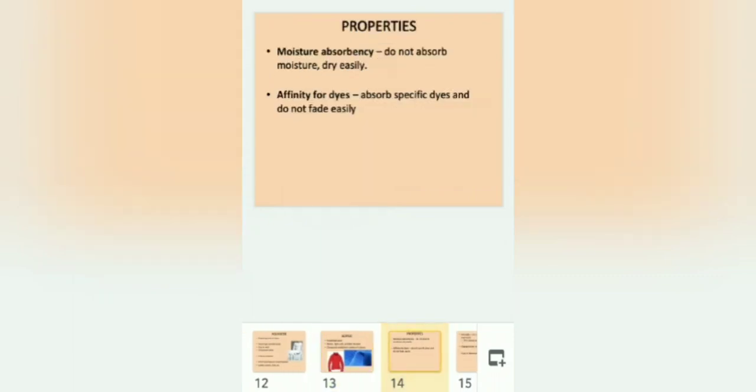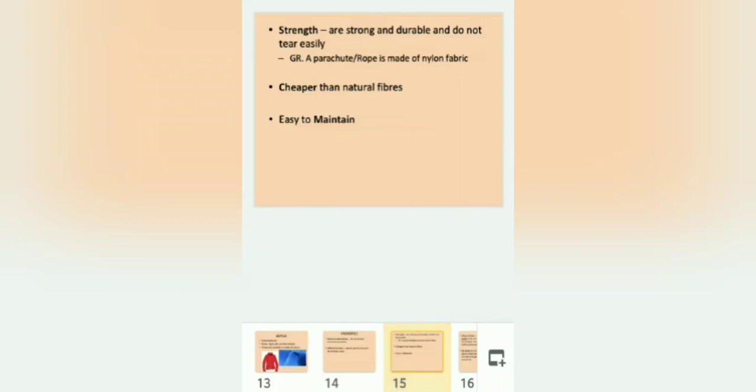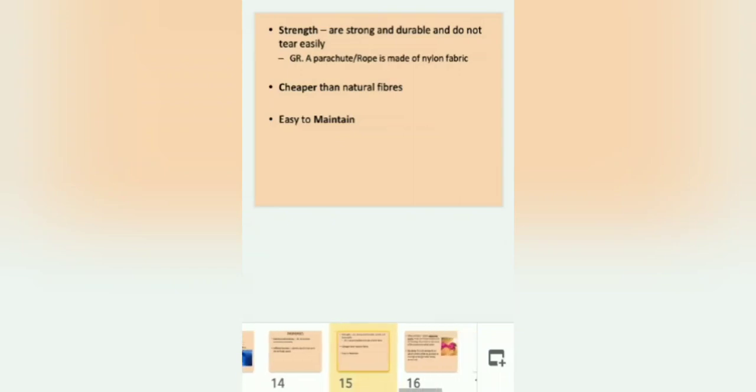Next, the properties. Moisture absorbency: they do not absorb moisture, dry easily. Affinity for dyes means attraction for dyes. They absorb specific dyes and do not fade easily. That means it has good color fastness. Strength: they are strong and durable and do not tear easily. That's why you can prepare parachutes, and a rope can be made of nylon fabric. Cheaper than natural fibers, easy to maintain.